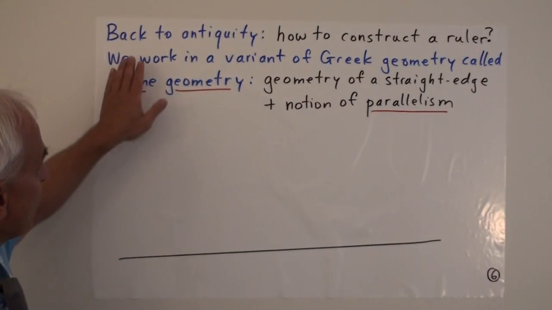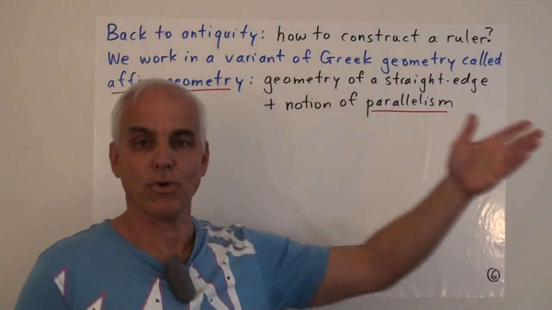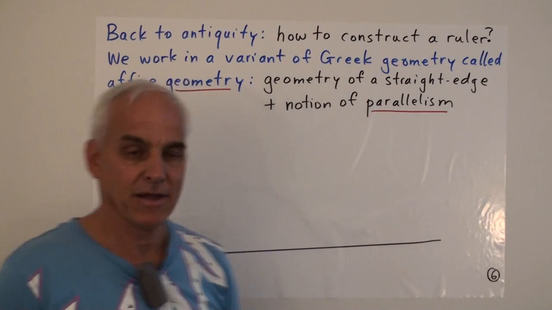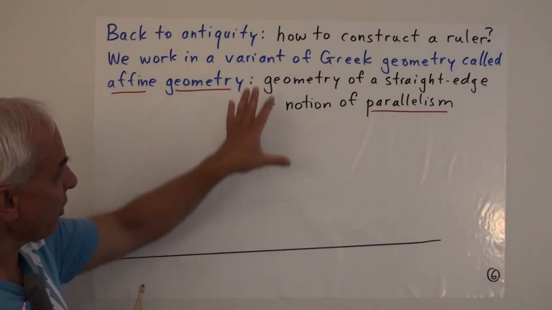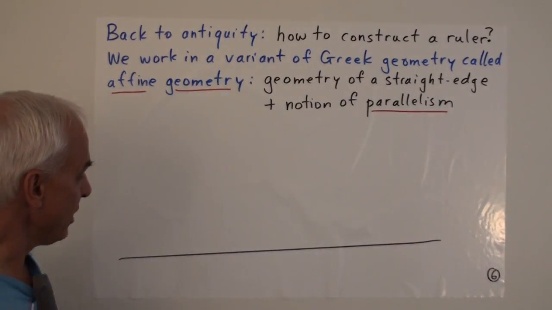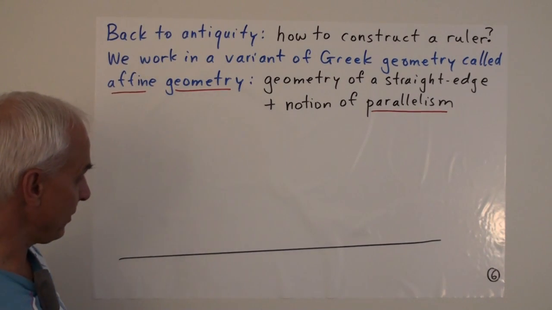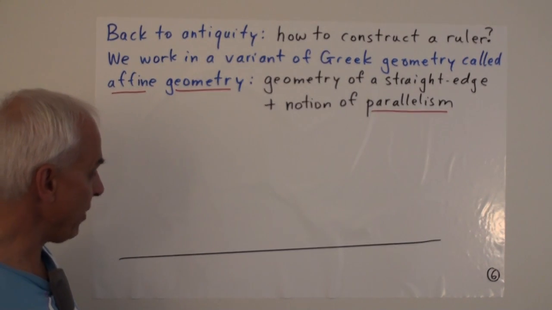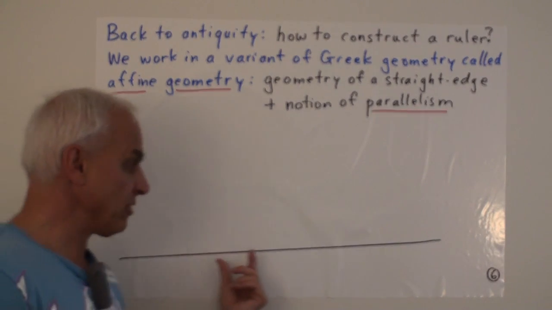So I'm going to go back to antiquity and ask the following question: how do we construct a ruler? Going back to the days of the Pythagoreans or Euclid, and I'm going to work in the context of planar geometry. So here's a line that we've drawn with a straight edge, and let's talk about how we might get at what this thing is by thinking about how to make a ruler.